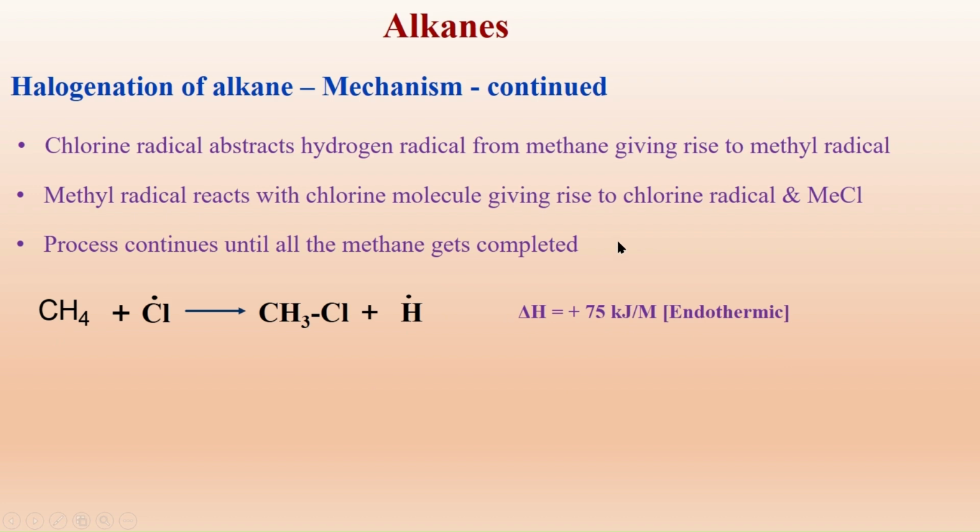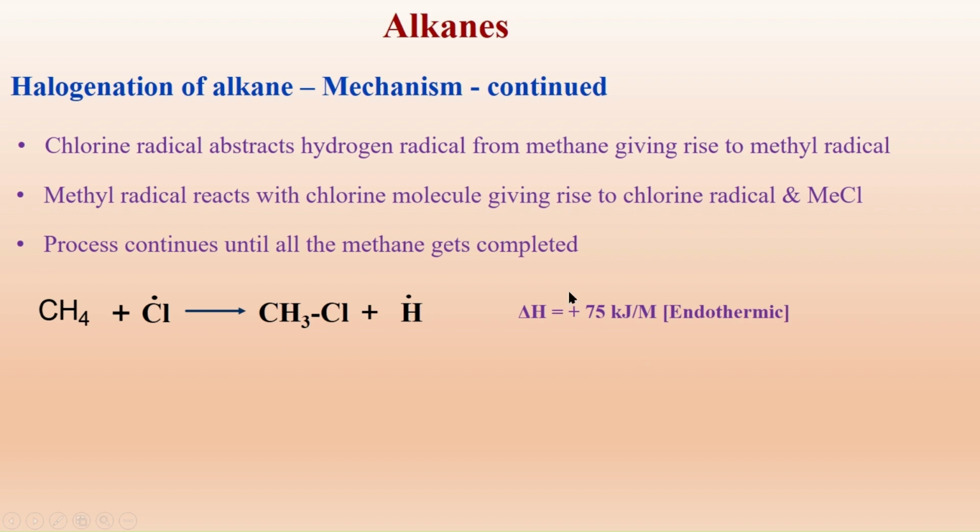Formation of methyl radical is easier than formation of hydrogen radical. Hence, here we have to supply energy. There, energy is liberated. The easier the formation of the intermediate, the more it is formed. That's why this formation of methyl chloride and hydrogen radical is not occurring. It is the methyl radical which is formed.